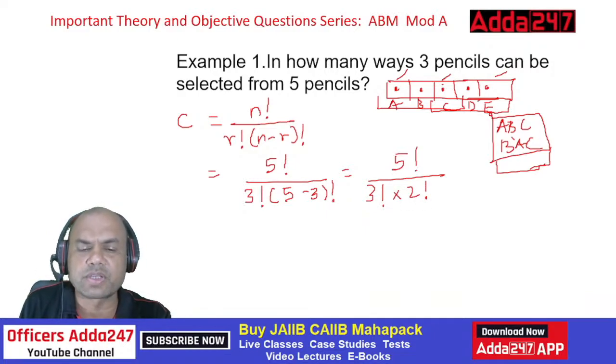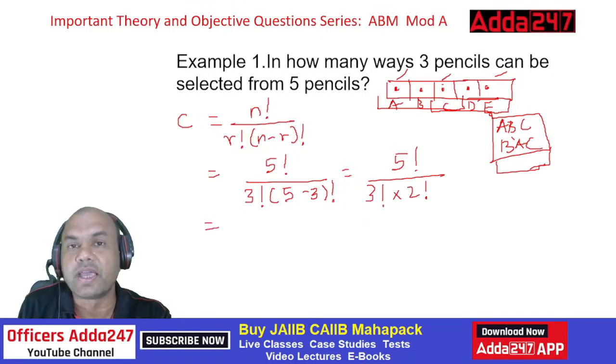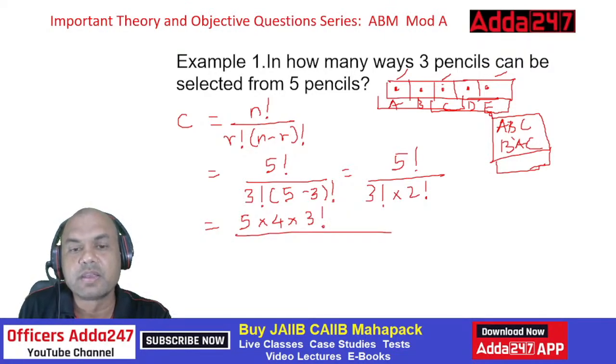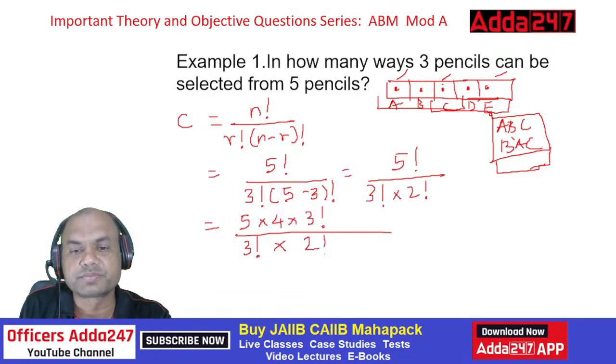How can I solve this here? You can solve this definitely. You can find 120, but I would always suggest, as I've given you a hint, writing the factorial as 5 into 4 into 3 factorial. This way you can write 5 factorial, going on writing the earlier numbers. So here 3 factorial gets cancelled. You are saved from doing one calculation.